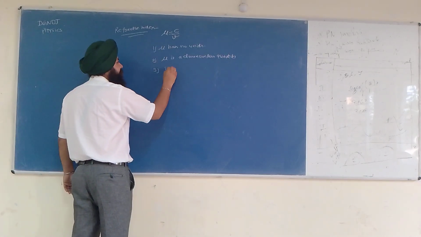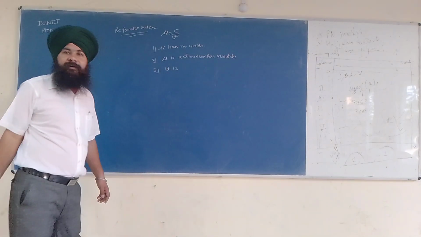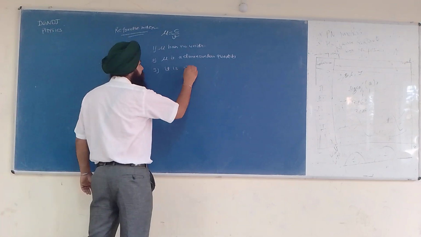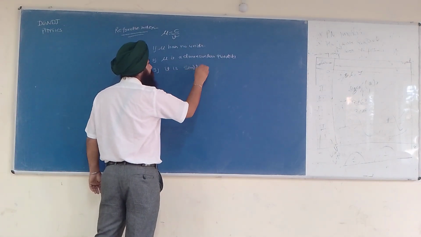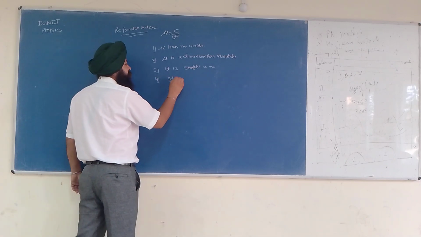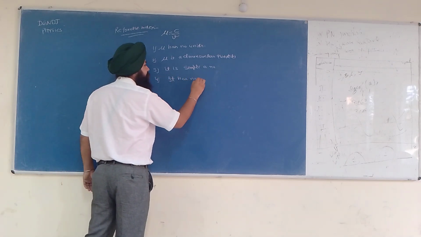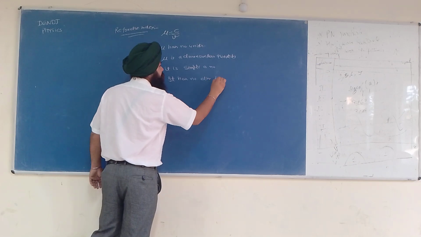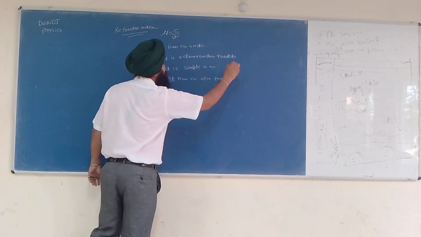It is simply a number. It has no dimensional formula.